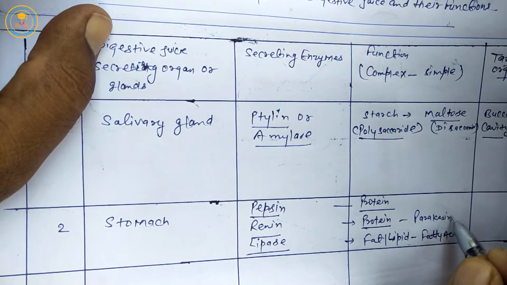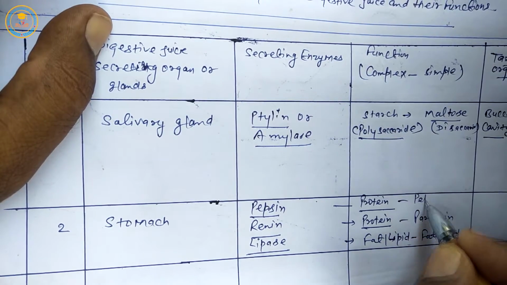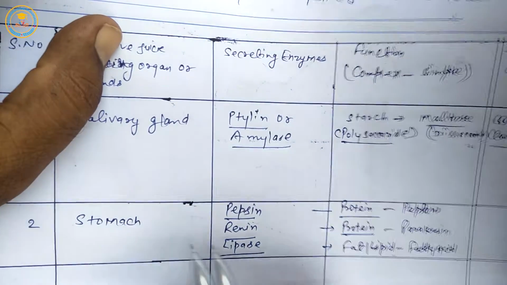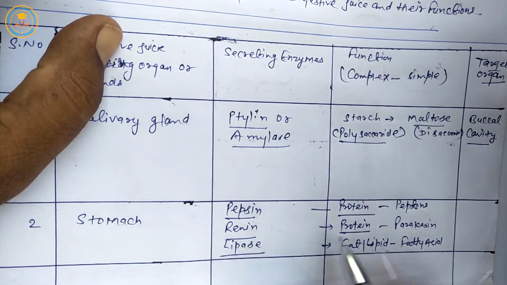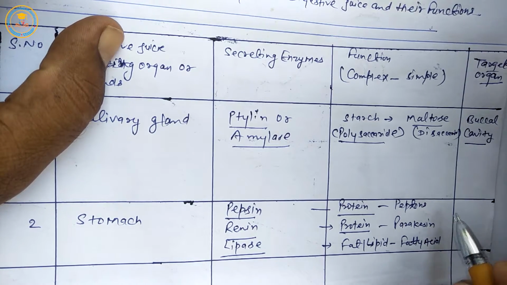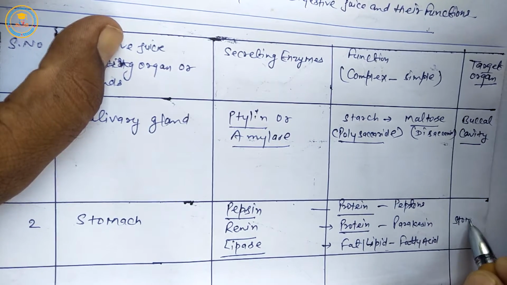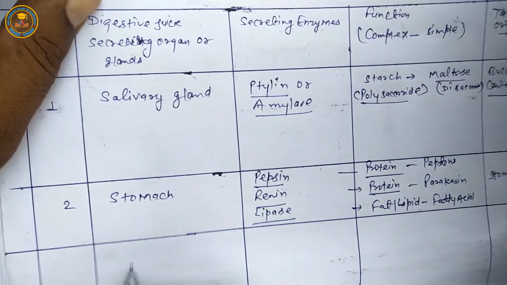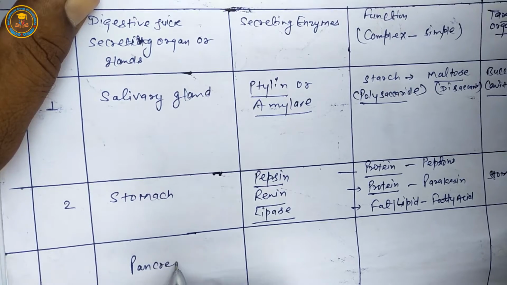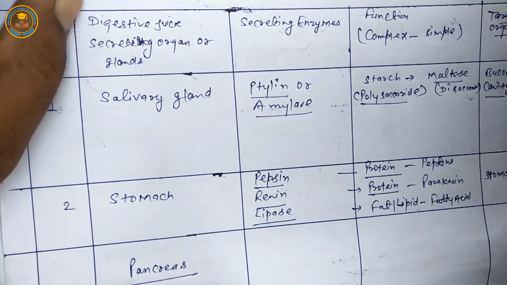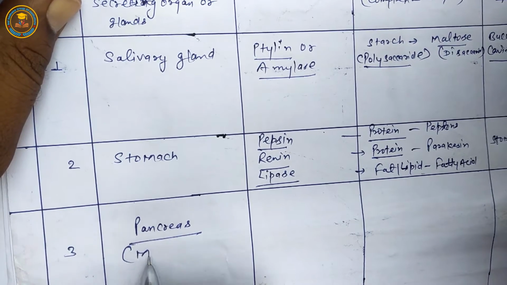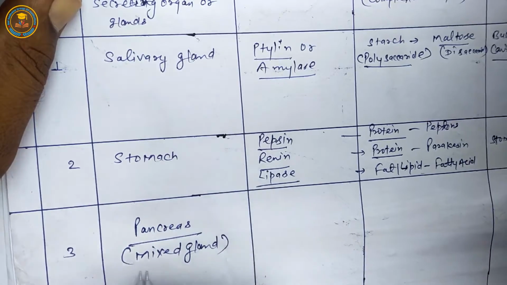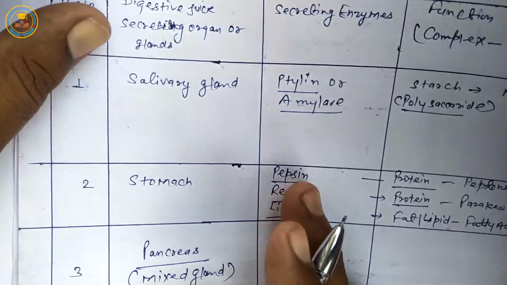Next, paracasin. Next, peptones. This digestive process is complete in stomach part. And third is pancreas. Students, it is a mixed gland and it is a digestive gland.